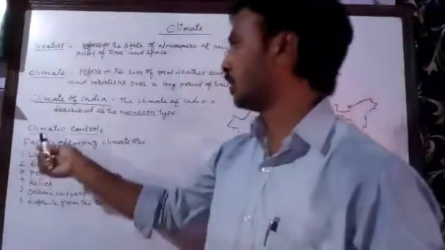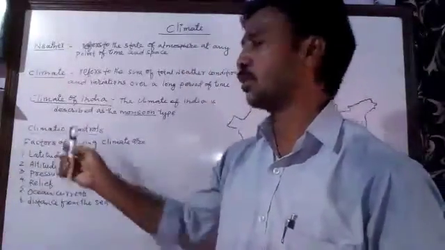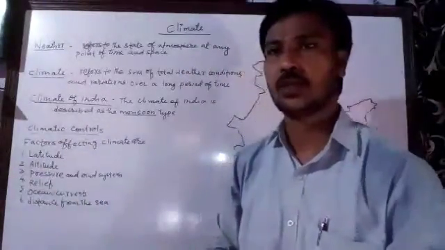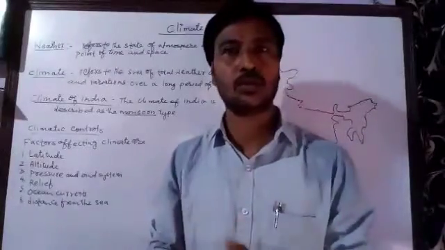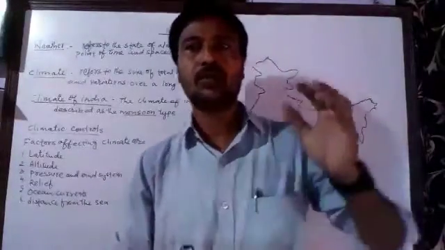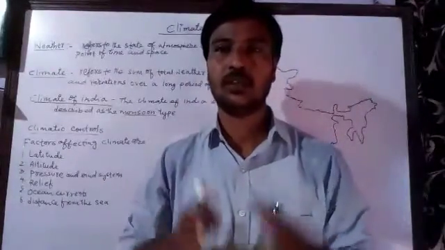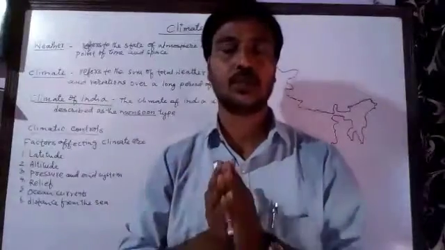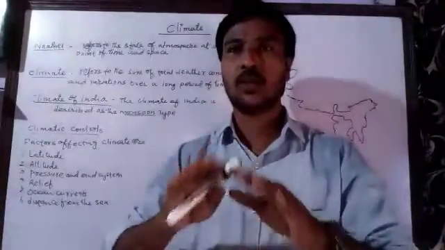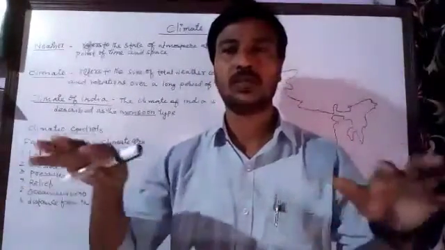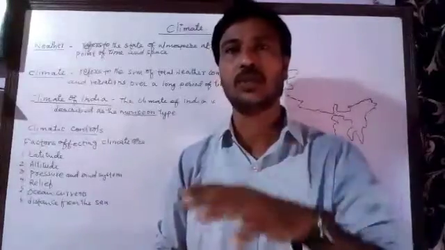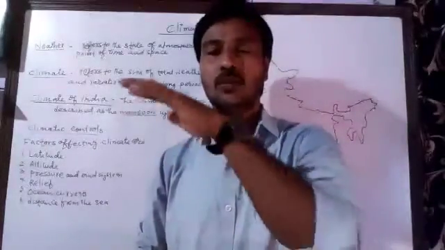Moving to next, the climatic control. These are the factors which control the climate, not only of India, but of different parts of the earth. Different continents have different types of climate. All parts of the earth do not have the same type of climate. The climate of India differs from place to place.